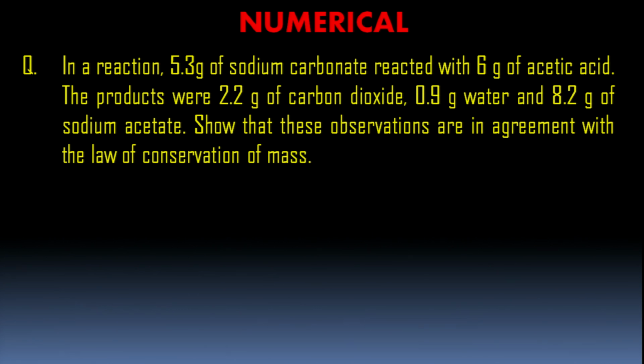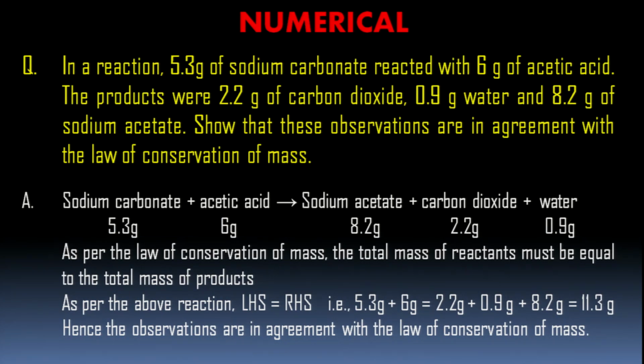Show that these observations are in agreement with the law of conservation of mass. So, let's see what is the total weight of the reactants and total weight of the products. The equation is here. Sodium carbonate plus acetic acid will give rise to sodium acetate plus carbon dioxide plus water.